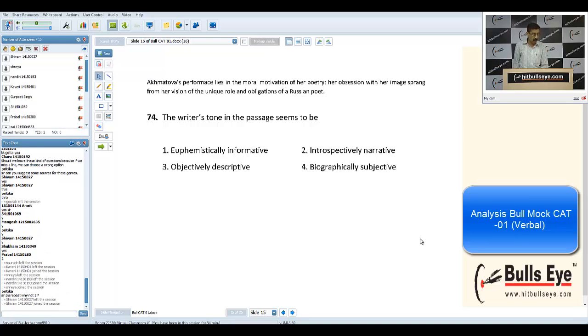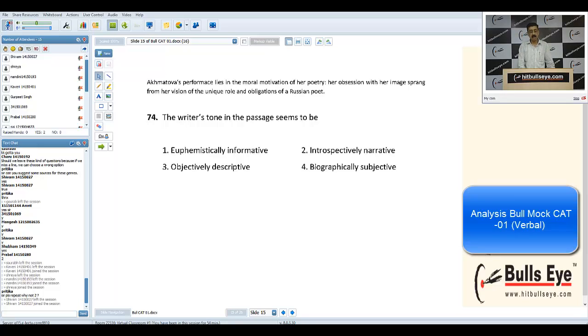So we are only left with the one. Yeah, it cannot be narrative. He is not telling any story. No doubt he has mentioned one or two instances, examples, to prove that most people think about this lady, the poet, the way she created her image. It's not introspective. Narrative is a little weak word in this case, and introspectively strictly no, it is not getting deep into the psyche of this poet. Therefore, the second is rejected. Euphemistically again rejected, because if you know the meaning of euphemism, in the 74th question I think the author has very clear objectives of describing the personality of this poet.